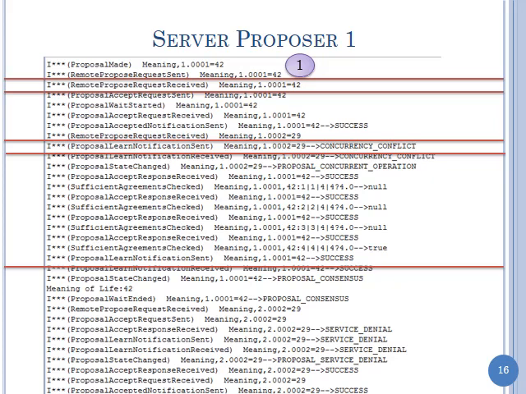Now this particular proposal has been resolved. So the new proposal that is reissued by proposer 2 will not get a concurrency conflict. But because we've also got a vetoer in the application, one of those applications rejects the value and says, I don't like it.